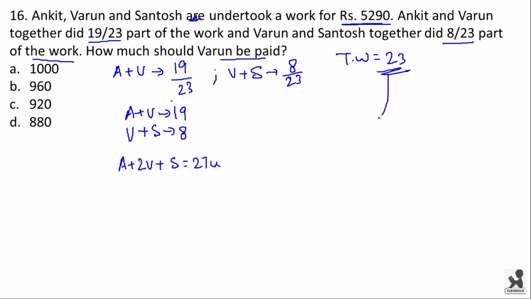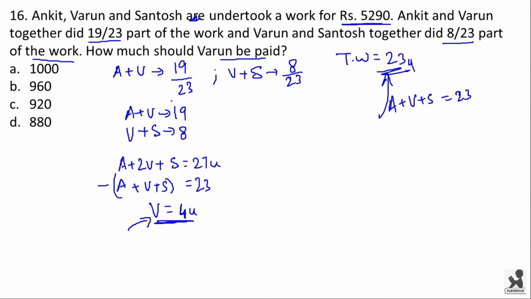But total work done will be equal to 23 units. That is A plus V plus S will be equal to 23. Now if you subtract this A plus V plus S, which is equal to 23, you get V is equal to 4 units. That means Varun did only 4 units of work.